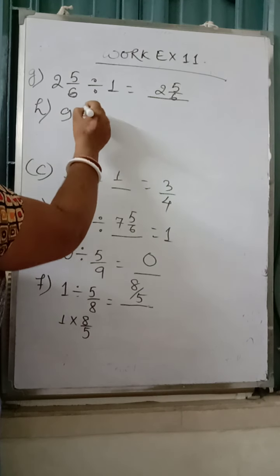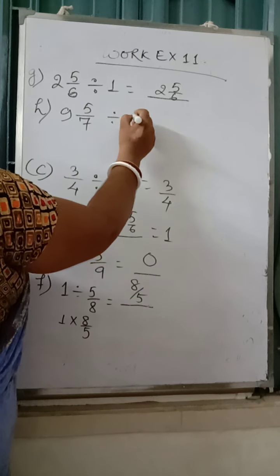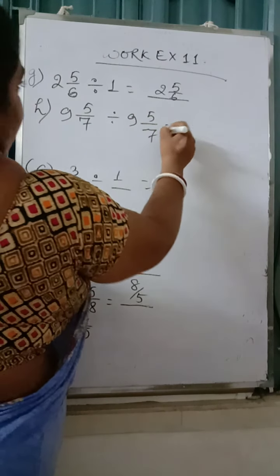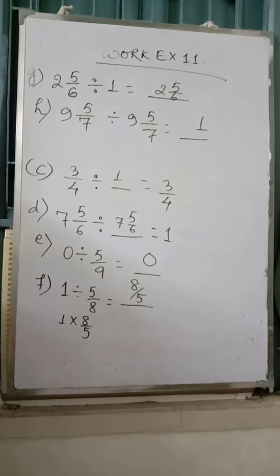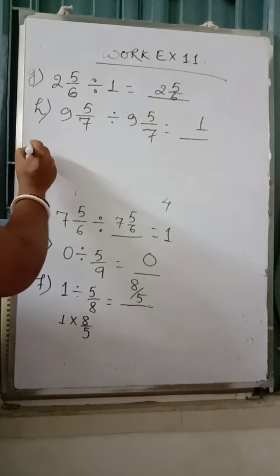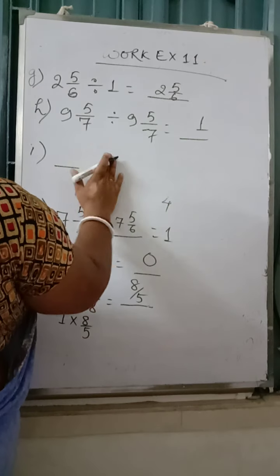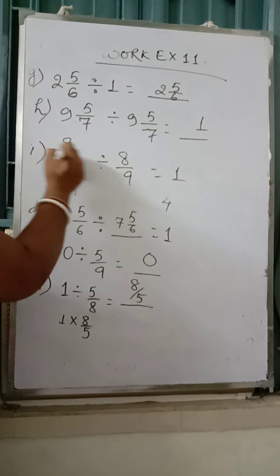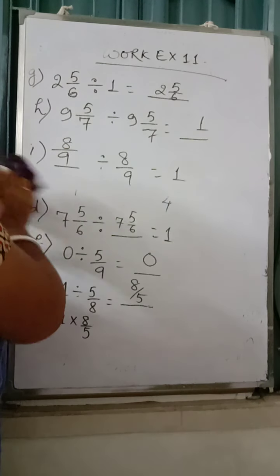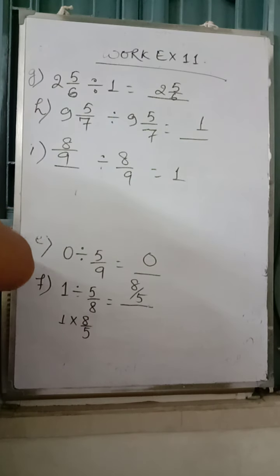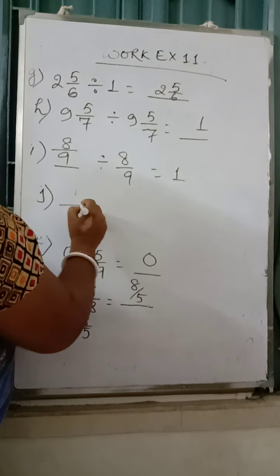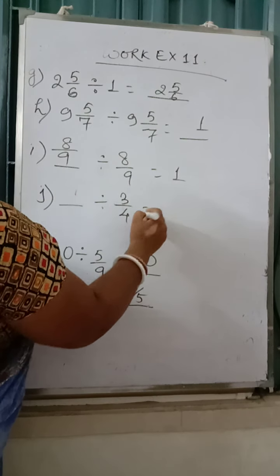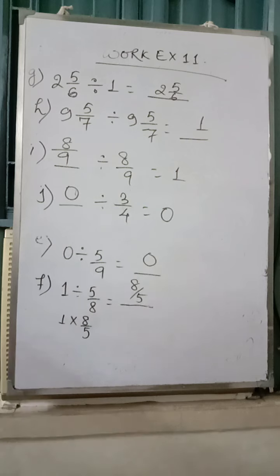H, 9 whole 5 by 7 divided by 9 whole 5 by 7. It remains as it is, 1. I, dash divided by 8 by 9 is equal to 1. So here it will be 8 by 9. And last, J, dash divided by 3 by 4 gives you 0. So what divided by 3 by 4? 0 is divided by 3 by 4. That gives you 0. There, only question number F is different.